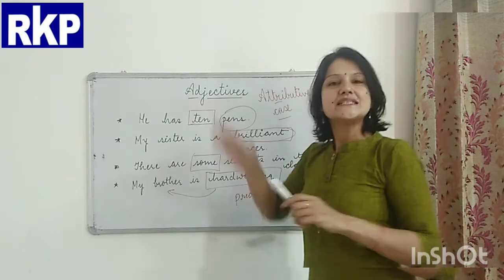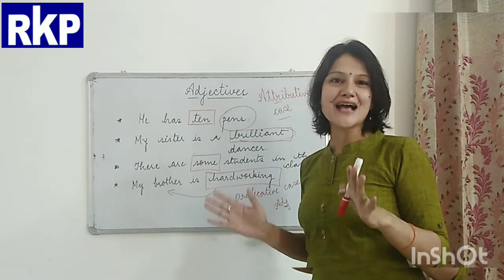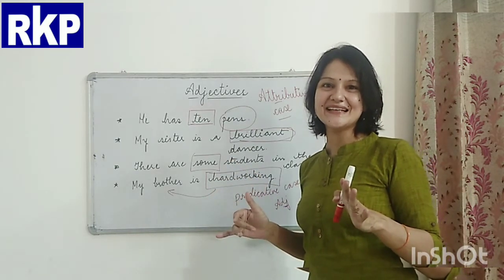I hope till here the things are absolutely clear in your mind, right?